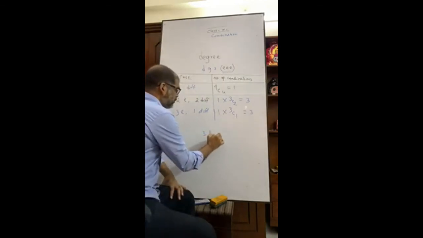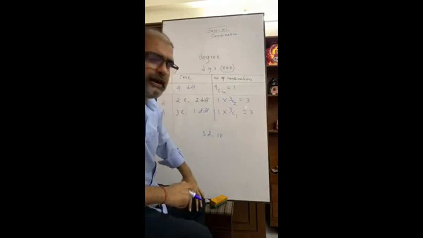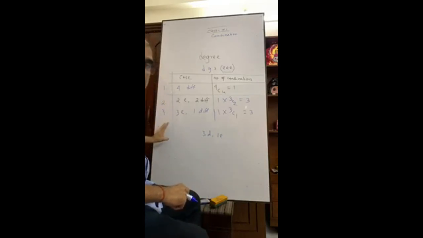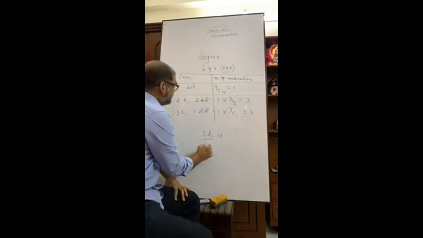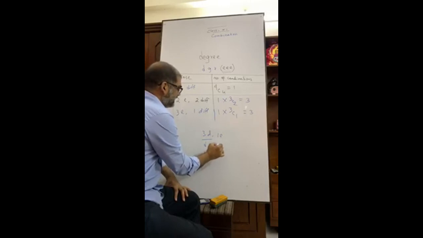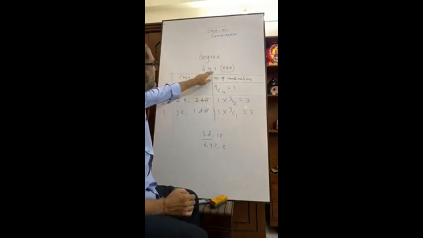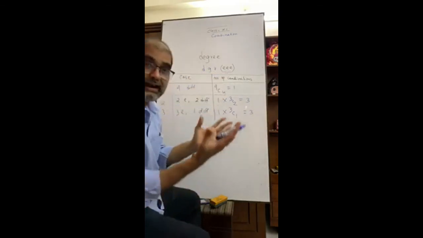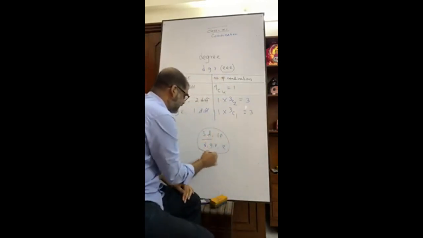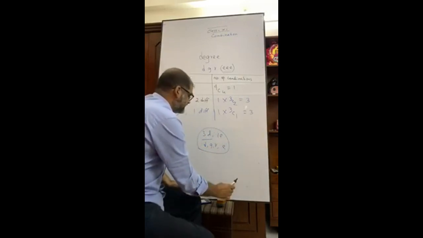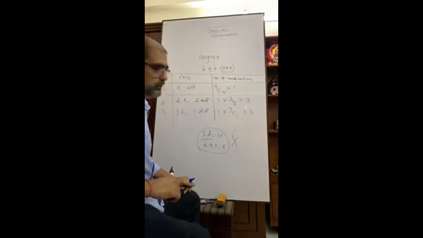3 different, 1E. Most of the students have a tendency to write down this part as step number 4. The three different ones, my dear student, three different what? D, Z, R, and one E, that is D, Z, R, E. Have you seen? All those are 4 and they are different. We have taken 4 different. So this won't be considered. Many students have a tendency to consider this. This is wholly and fully wrong.